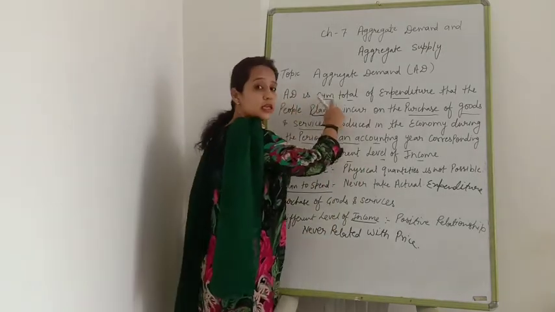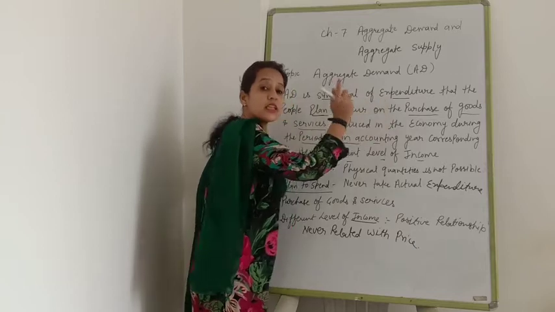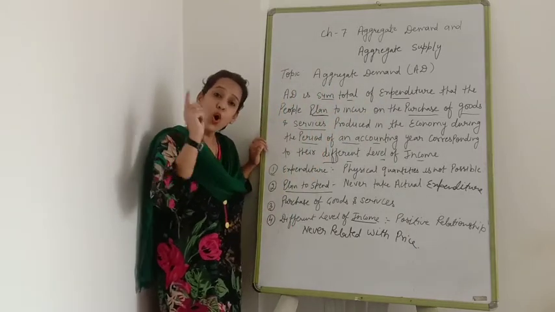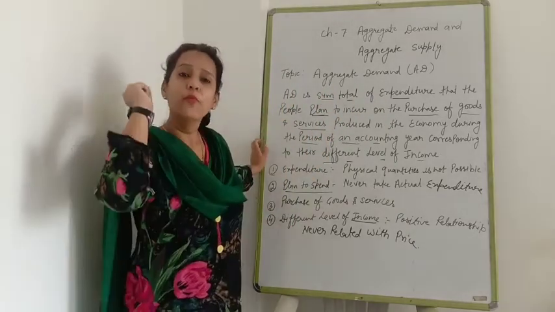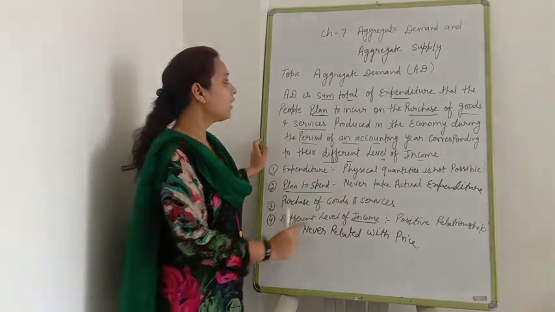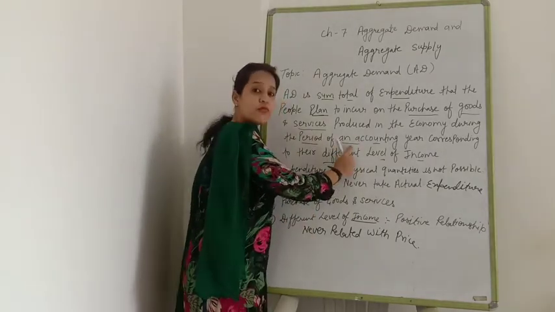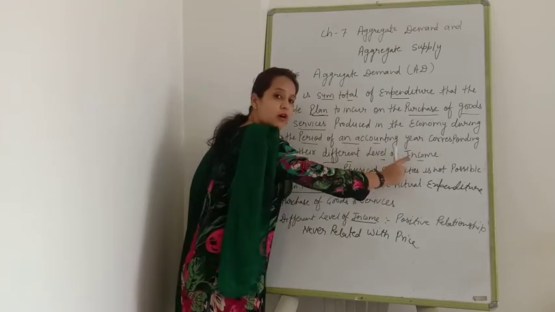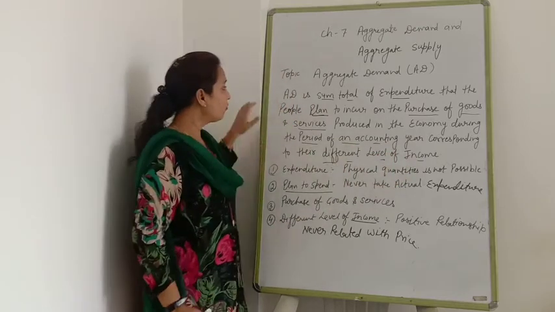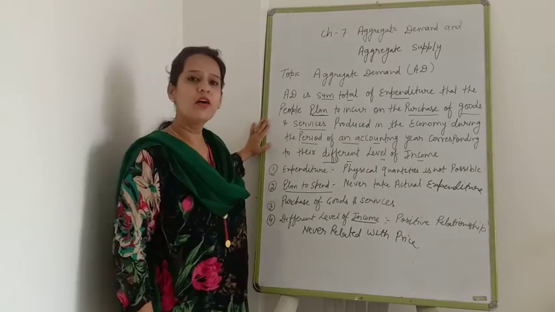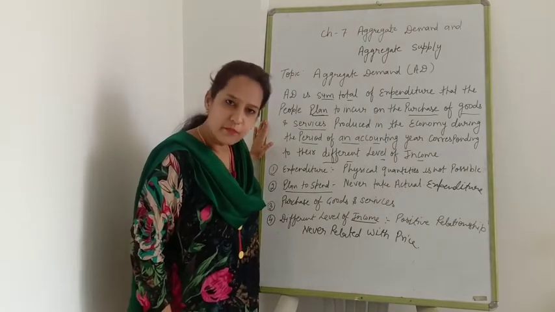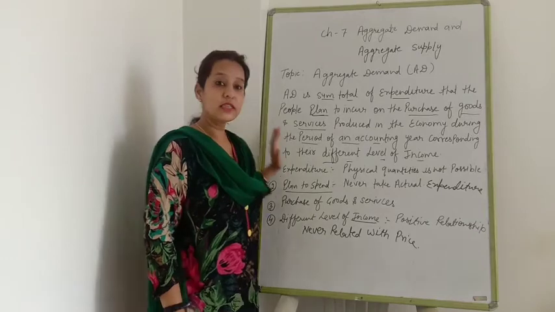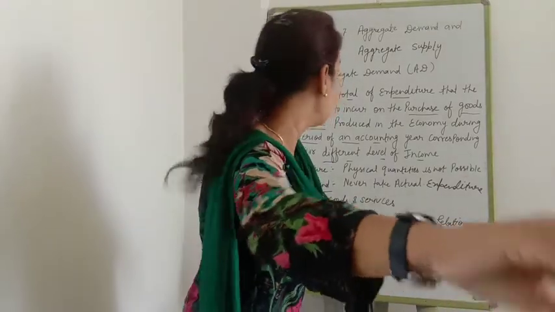Aggregate demand is the sum total of expenditure on all goods and services produced in the economy during the period of 1 year corresponding to the different levels of income. Now I hope you are clear what is the meaning of aggregate demand. Clear? Now we are going to discuss the behavior of aggregate demand.